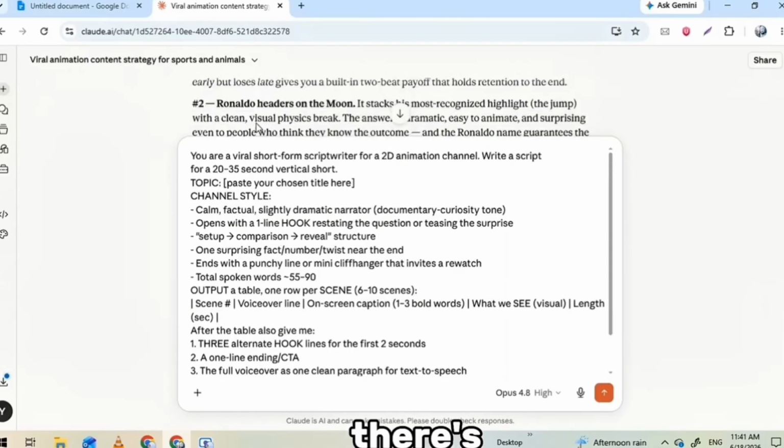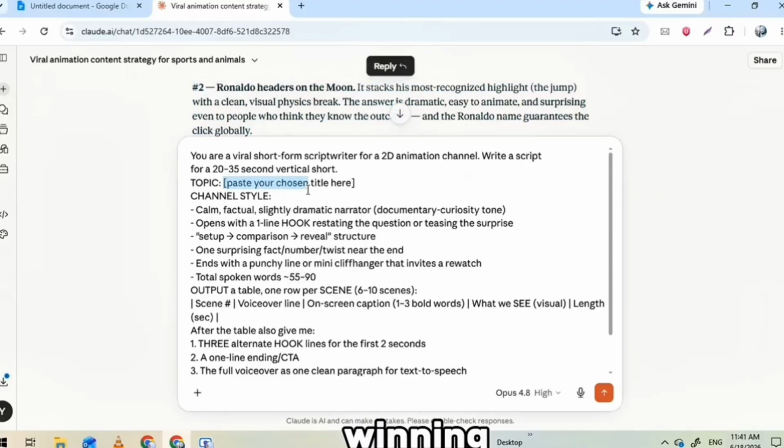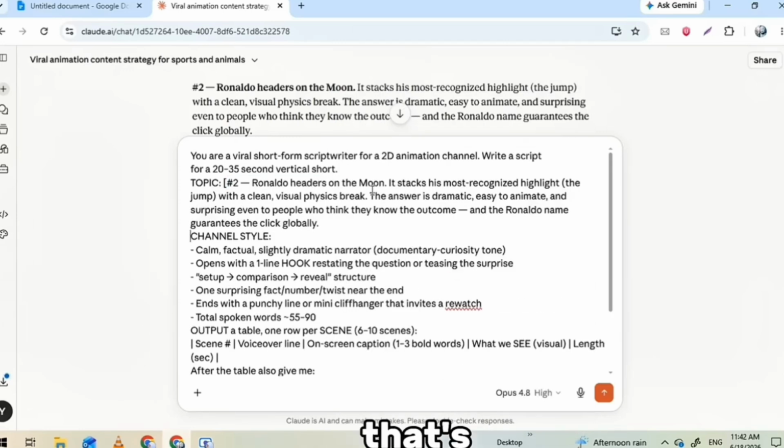Now look closely, because here's the one spot you actually do touch. Inside this prompt, there's a bracket that says paste your chosen title here. That's your cue. Take the winning topic you just picked, the one that made you go, "Yeah, that's the video," and drop it right into that bracket. That's it. That's the only edit.